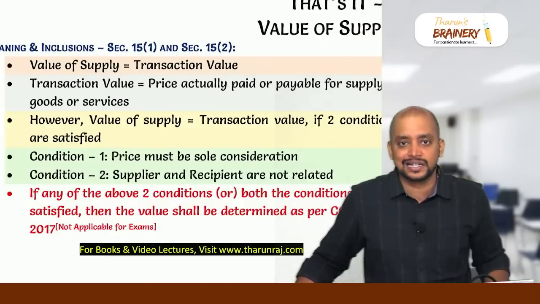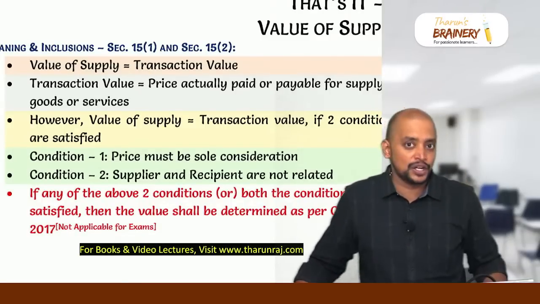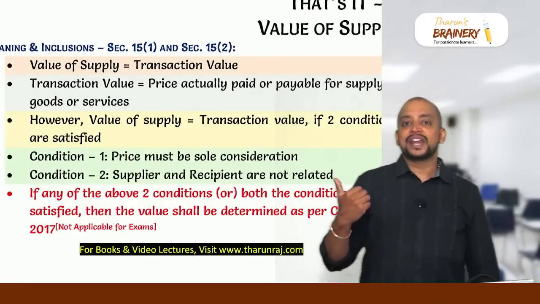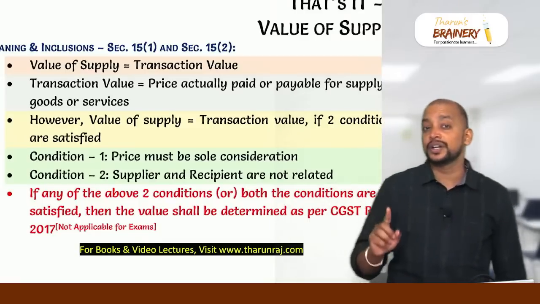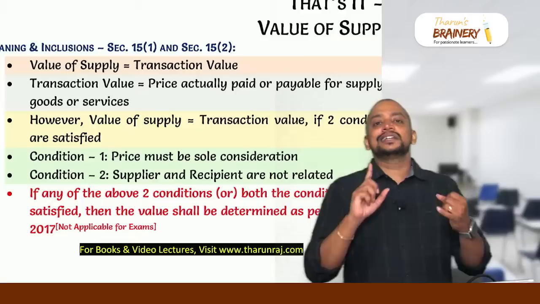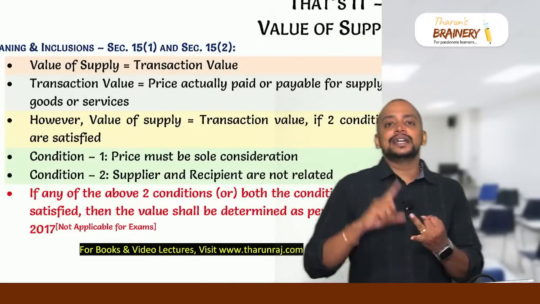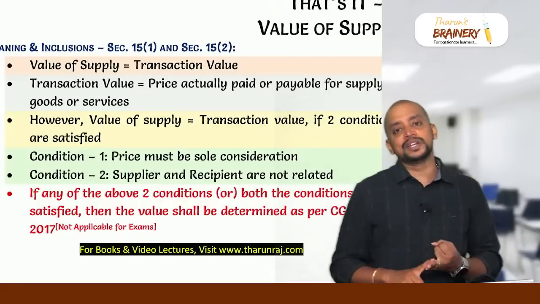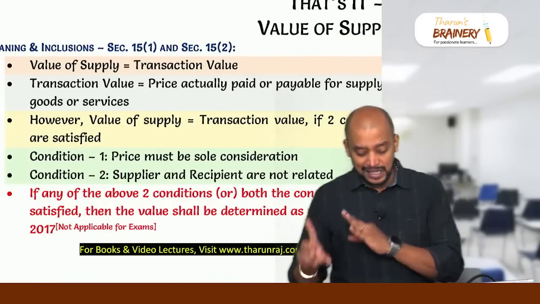Example, installation. Installation charges, even though after delivery of the goods, should be included in the value because it is incidental. And then interest. Interest or penalty or late fee for delay in receipt of consideration should be included. In relation to interest, few points we have seen, that is interest is always taxable on receipt basis, only when it is actually received, and interest in the absence of information in the question should be taken on inclusive basis. And for interest, one debit note will be given by the supplier to the recipient.